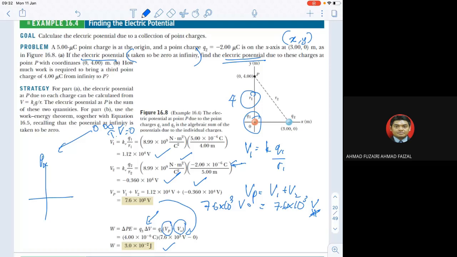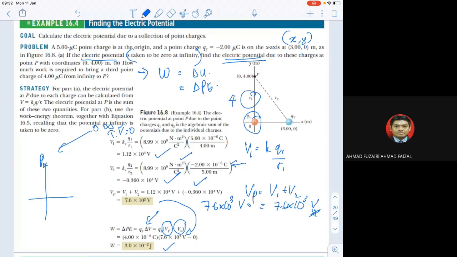In part A, they want to find the net electric potential. But in part B, how much work is required? How much work? Meaning they want to know about work. Work is related to potential energy, delta U, or in this case, they will use delta PE. Okay, delta PE. So what is delta PE? Q times delta V.